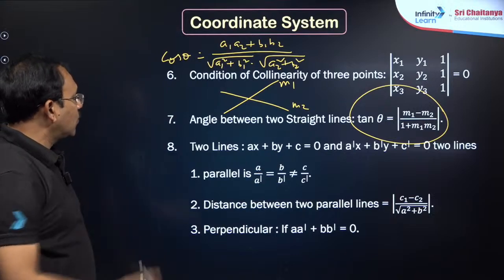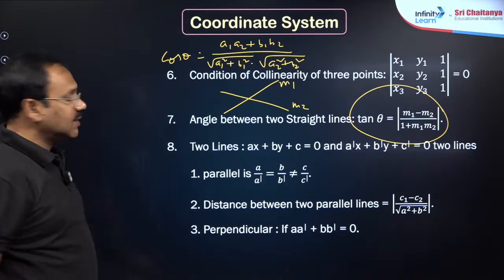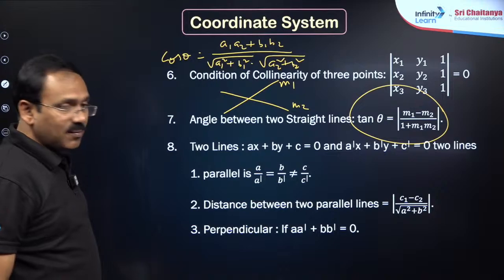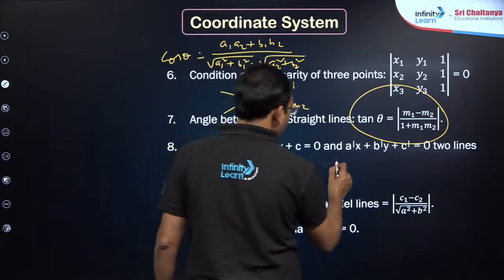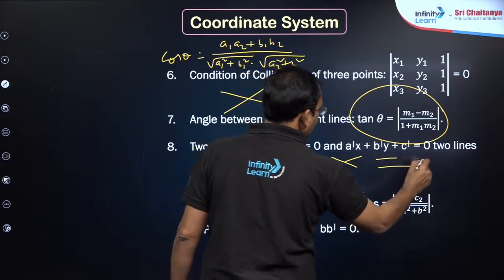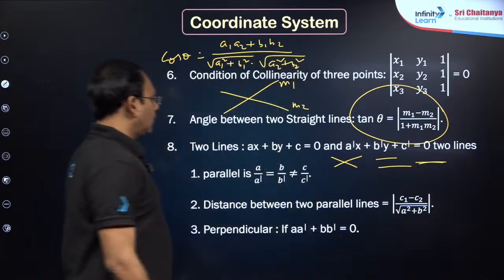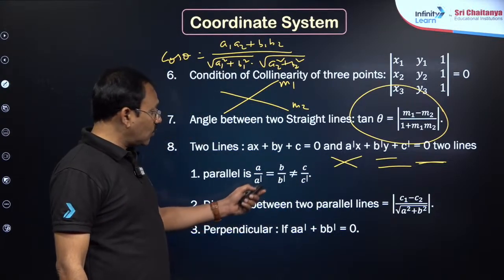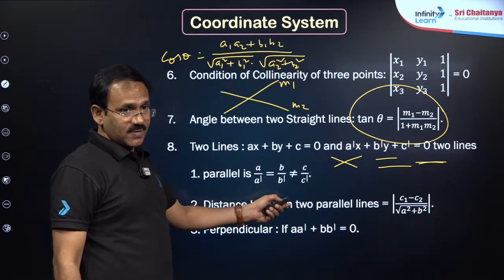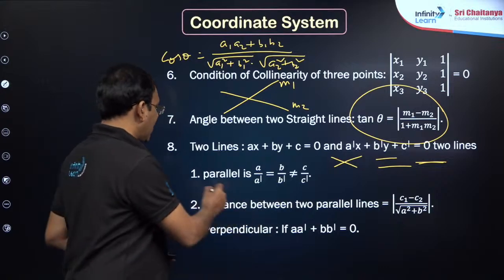Next, my dear friends, you are given two lines, dear students. So what kind of lines can they be? Generally two lines in a plane can be intersecting, parallel or coincident. So a1 by a dash is equal to b by b dash but not equal to c by c dash means there are two different parallel lines.